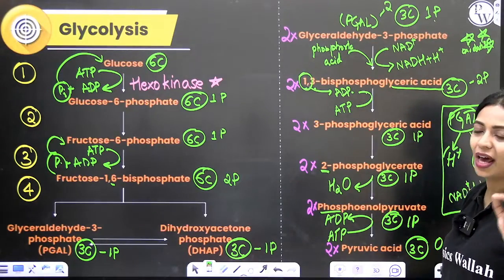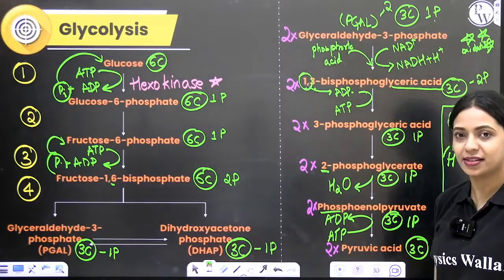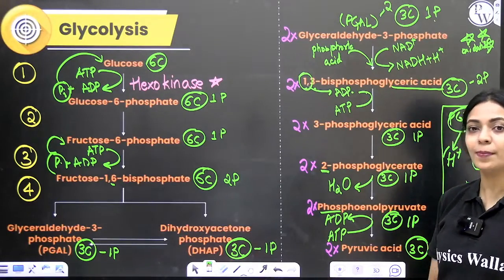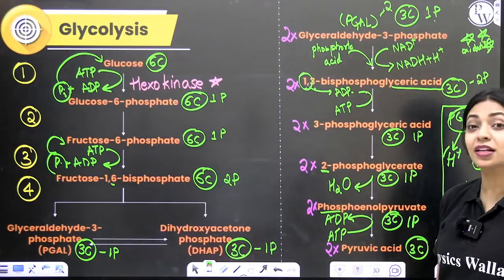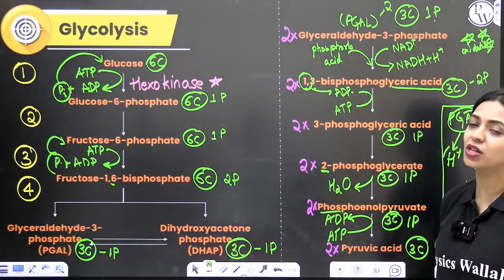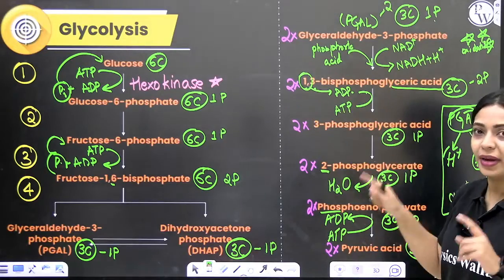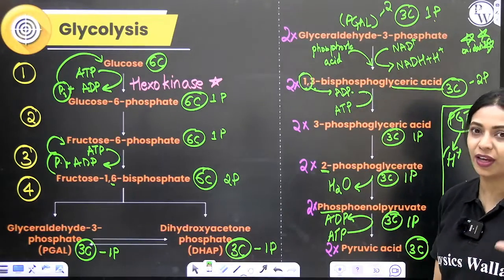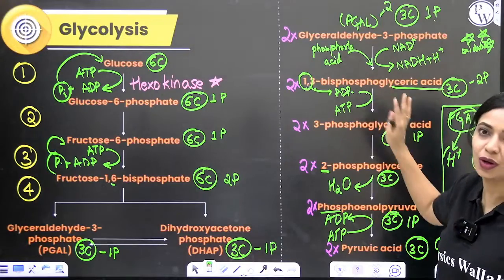In the 6th step, what happens? Oxidation will take place. Glyceraldehyde is oxidized to acid. Glyceraldehyde 3-phosphate will become phosphoglyceric acid. Not just phosphoglyceric acid, it will become 1,3 bisphosphoglyceric acid. So, where did this extra phosphate come from? It came from phosphoric acid. Phosphoric acid will donate a phosphate group to phosphorylate this particular molecule.